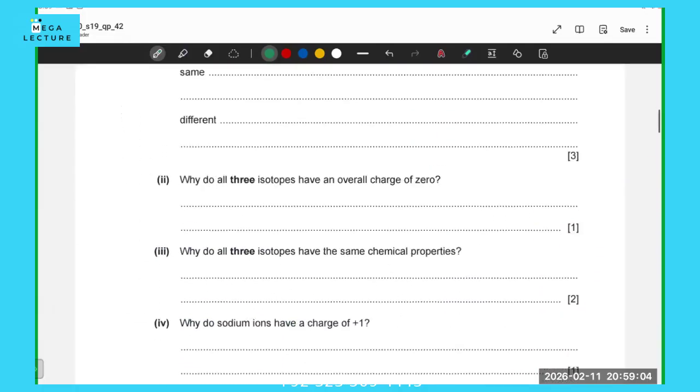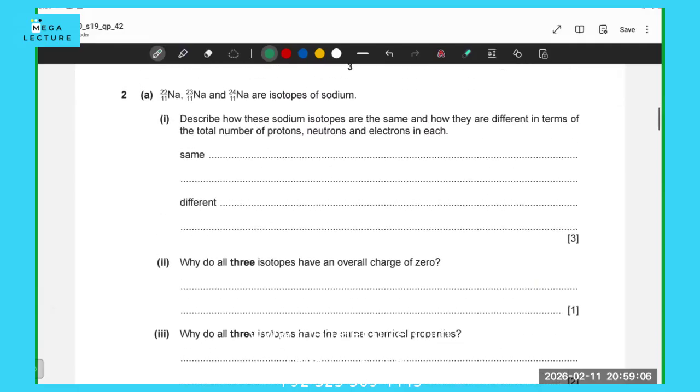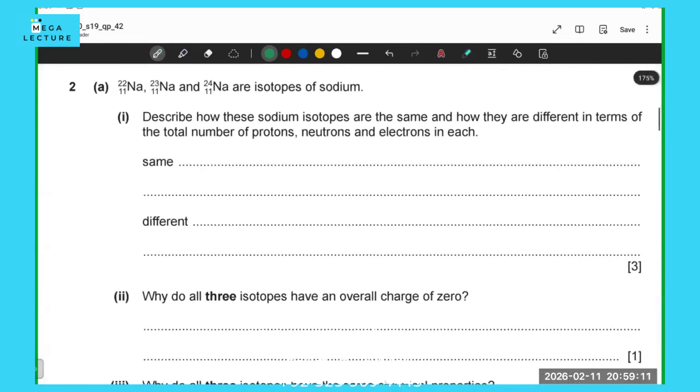Okay, then you have to describe how these sodium isotopes are the same and how they are different. There are three sodium isotopes that are given. So the question is, how are they different and how are they the same?